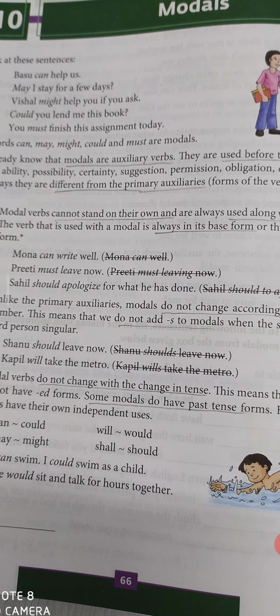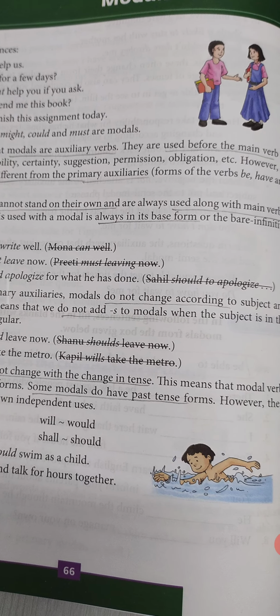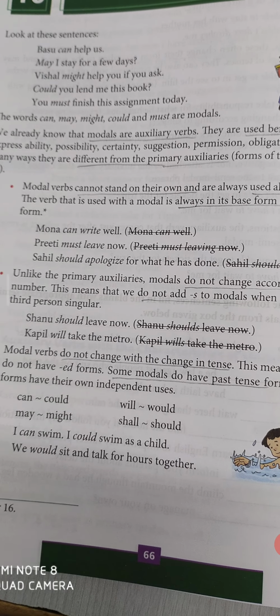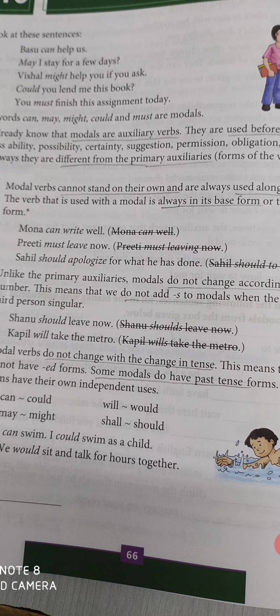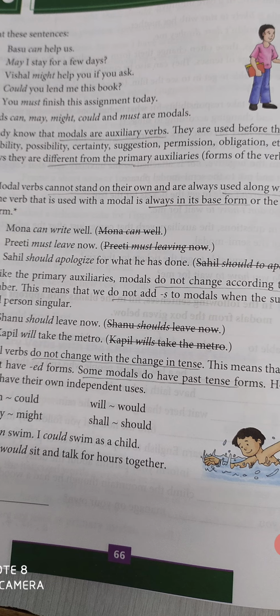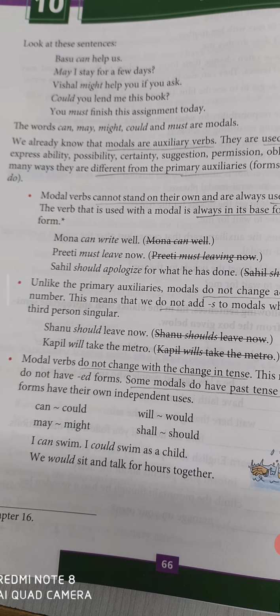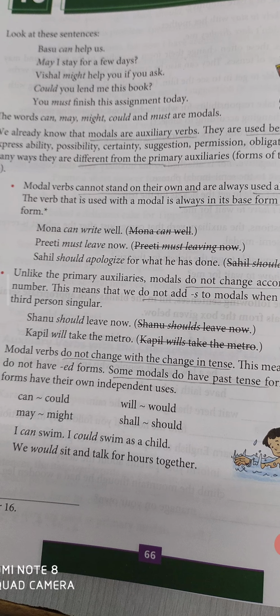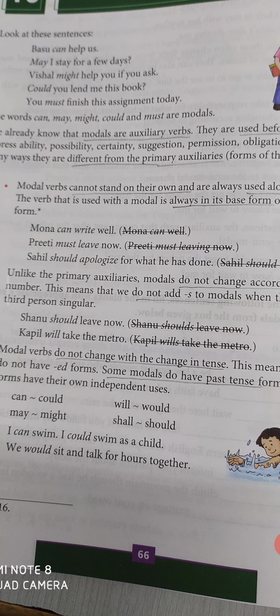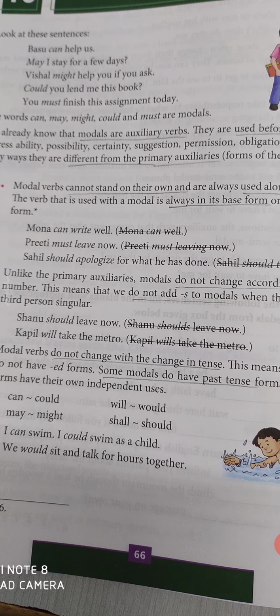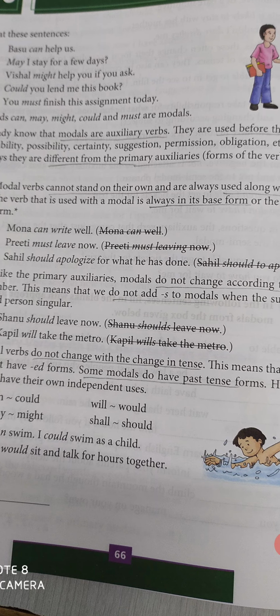Unlike the primary auxiliaries, modals do not change according to the subject or number. This means we do not add s to modals when the subject is in the third person singular. We know that usually in the third person singular we add s to the base verb.